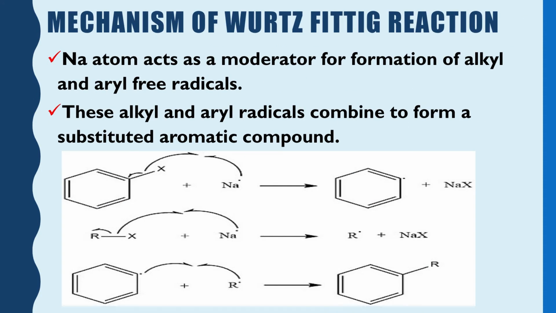To discuss the mechanism of the Fittig reaction, Wurtz reaction or Wurtz-Fittig reaction, we may say that such reactions proceed via a free radical mechanism. There are positive ions, negative ions, and also free radicals. In free radicals, the active single electrons are present along with the group.